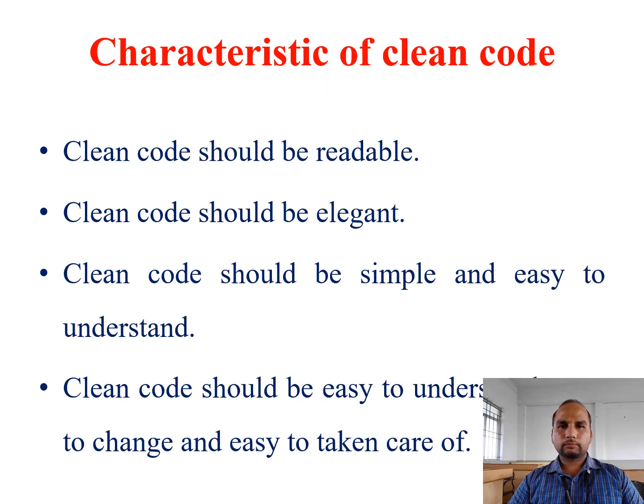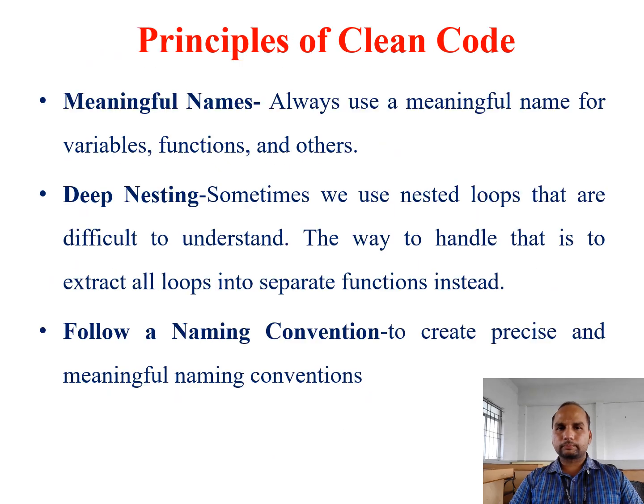So what are the characteristics of clean code? Clean code has four characteristics. Clean code should be in a readable format, easy to understand. Clean code should be elegant. Clean code should be simple and easy to understand. Clean code should be easy to understand, easy to change, easy to modify, and easy to take care of. These are called the characteristics of clean code.